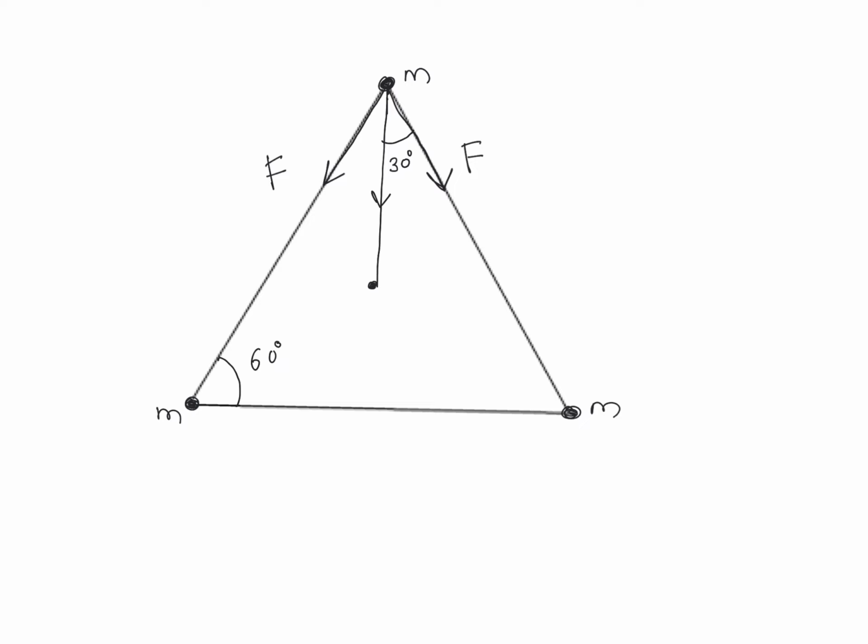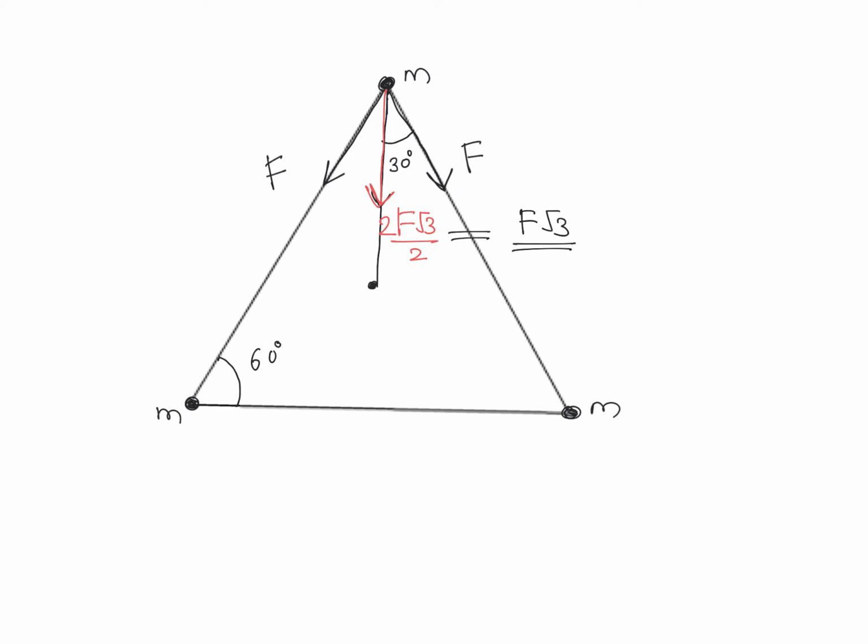So we can find the component of force along this direction: F cos 30, and cos 30 is root 3 by 2. The component of the other force is also acting in the same direction. So the net force acting along this direction is 2F into root 3 by 2, which is F root 3.